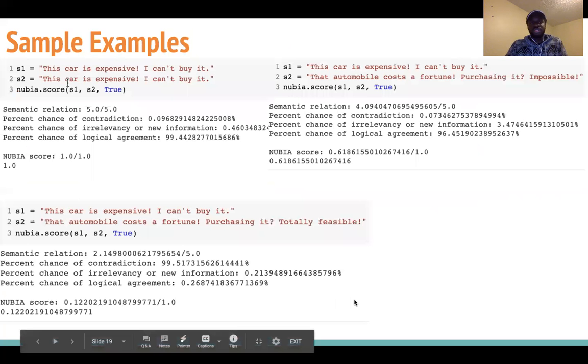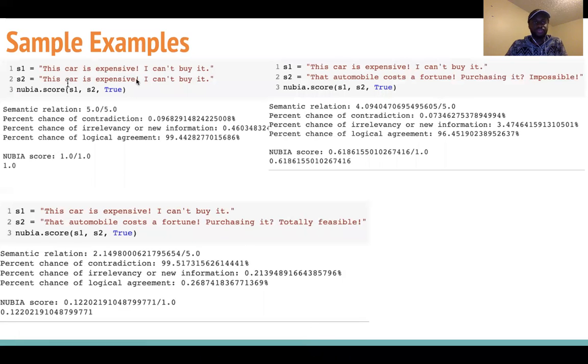And so some examples here to land the point: we start with this sentence and we substantially modify it such that there's almost no word overlap, but the NUBIA model is still able to see that the sentences are about the same subject and they are in agreement. So it gives a high NUBIA score.